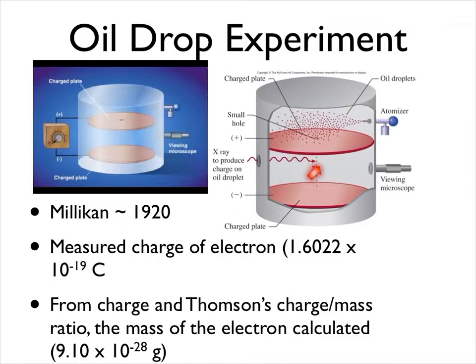It would knock the electrons off. And by varying the charge between these two plates, he could actually get the oil droplets to fall at a consistent rate, or even stop midair, or even move up. And knowing these different charges, through many hours of experimentation, he was able to measure that electron charge.